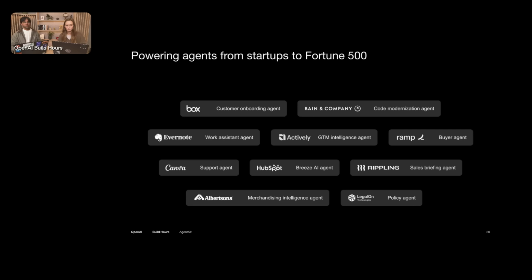Cool. Okay, so maybe to round it out before we go over to Q&A, when we launched AgentKit, these are some of our early customers who built on the product. And you'll see that AgentKit's currently powering tech stacks, startups, Fortune 500s, everything in between. These are the different types of agents. There's a breadth of use cases here, from work assistants to a procurement agent, policy agents. Albertsons, the large grocery retailer, has a merchandising intelligence agent. Bain, code modernization. So really cool to see just the wide range of use cases here.